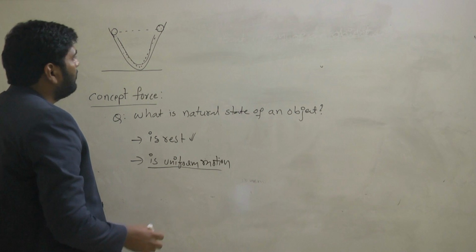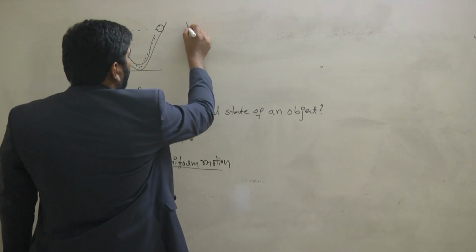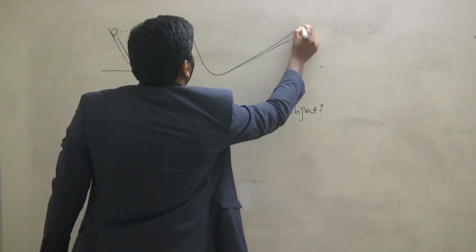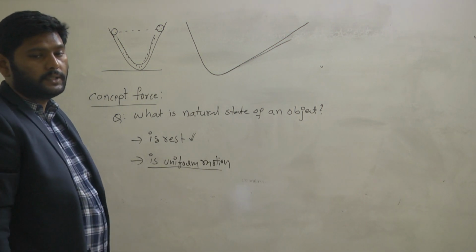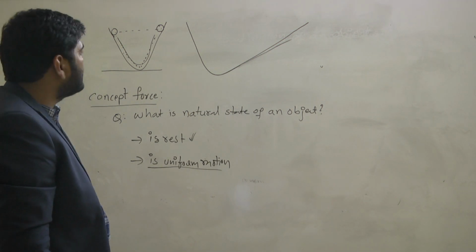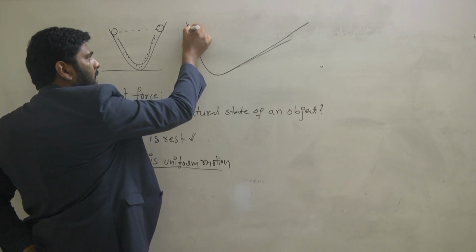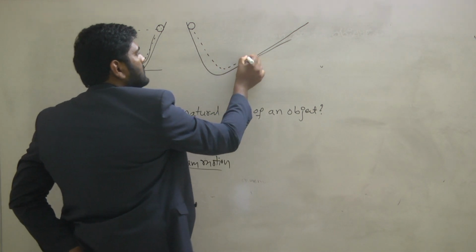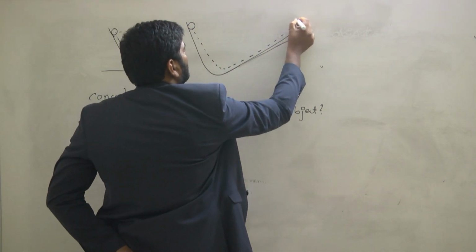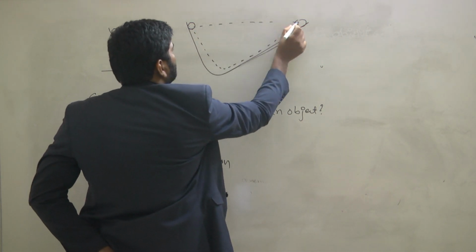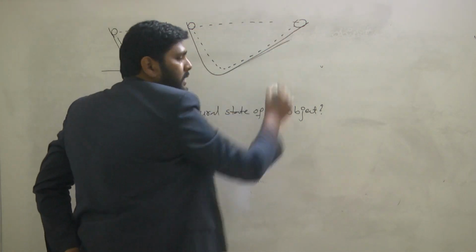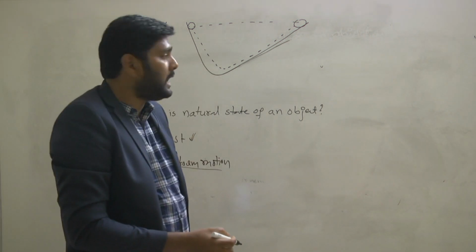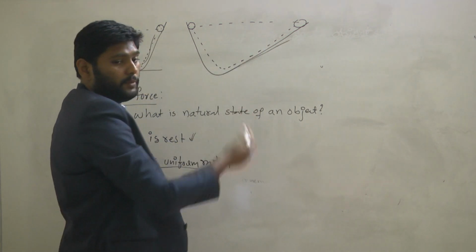In the same way, one more inclined plane is taken, but the inclination is somewhat slanted. This is the second time it is taken, and again it is very smooth. Again he leaves the object, and it follows the same path along this track and reaches the same height at this position. But in this situation, the object traveled more distance compared to before.